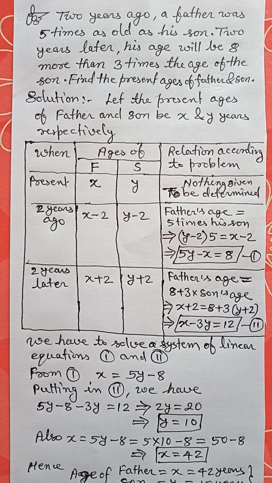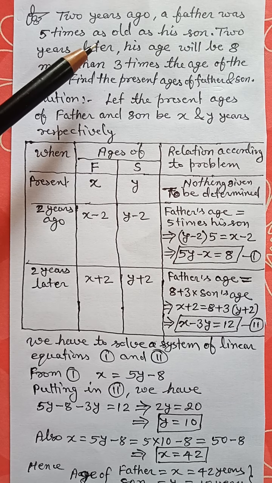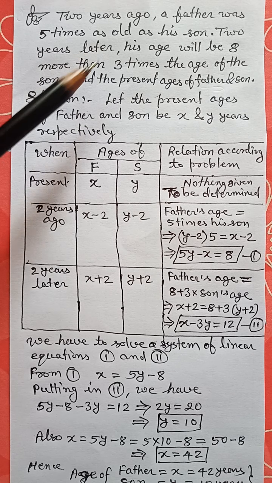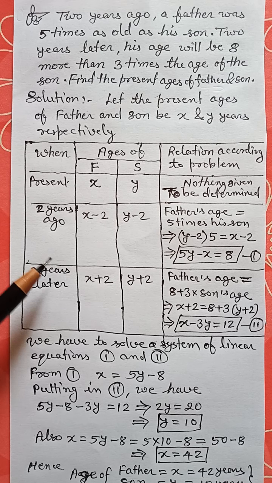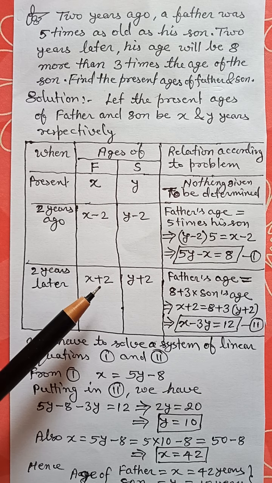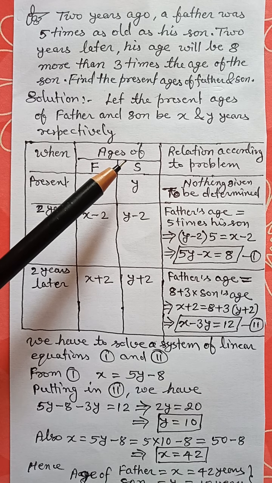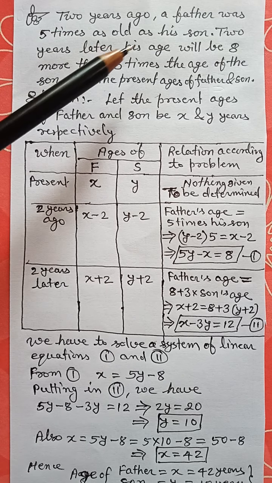Now in the second condition, 2 years later, मतलब 2 बरस बाद. 2 years later the age of the father will be x plus 2 and the age of the son will be y plus 2. Now what is the relationship? Let us see here.